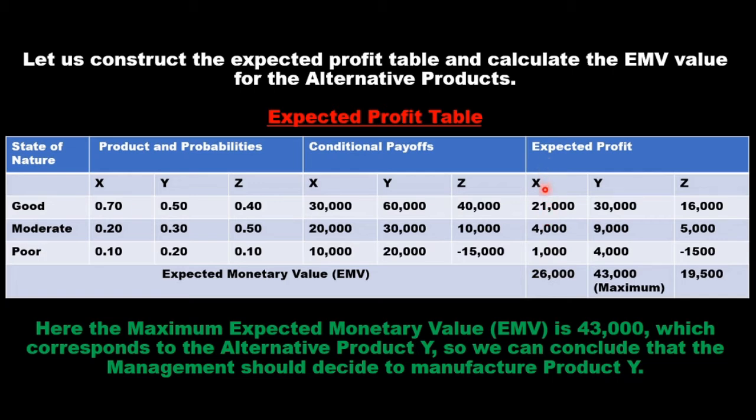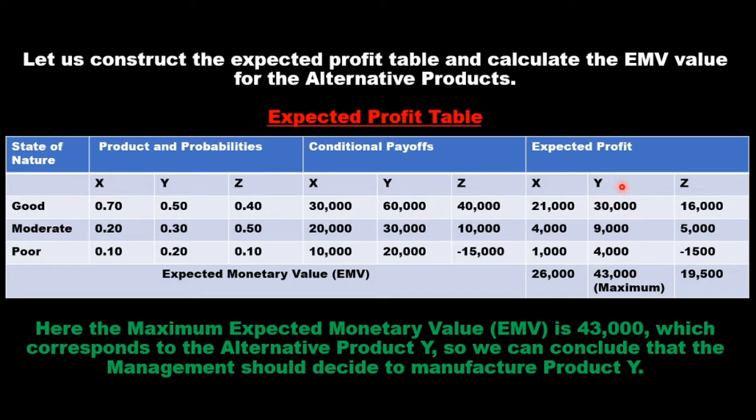So for the first alternative decision, if we make product X and the demand remains good, which has a probability of 0.70, and the conditional payoff is 30,000, the expected profit of the company will be 30,000 multiplied by 0.7, that is 21,000.